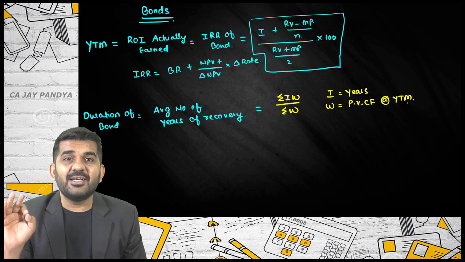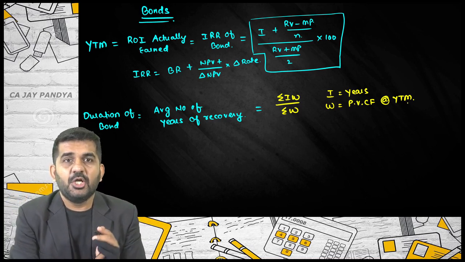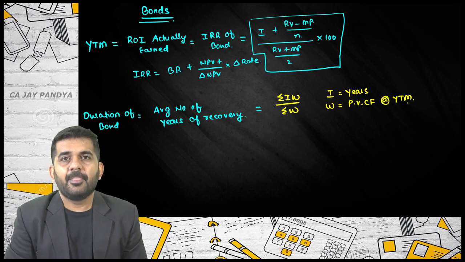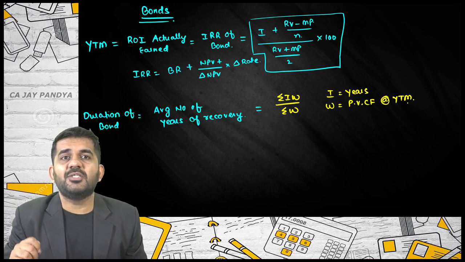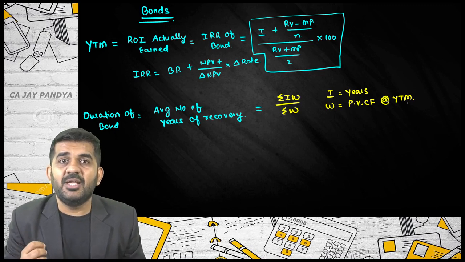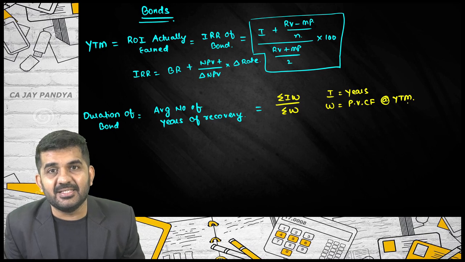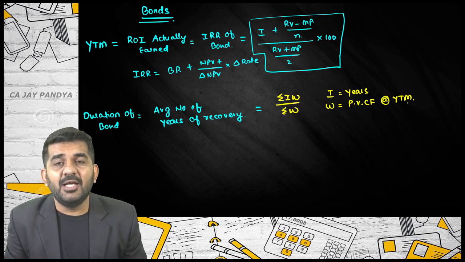And once again we are revising. If you have understood yesterday's lecture, this should be absolutely clear. If the market price of the bond increases, the duration will increase. If the market price of the bond decreases, the duration will decrease.